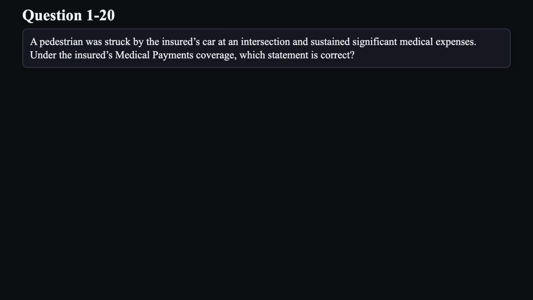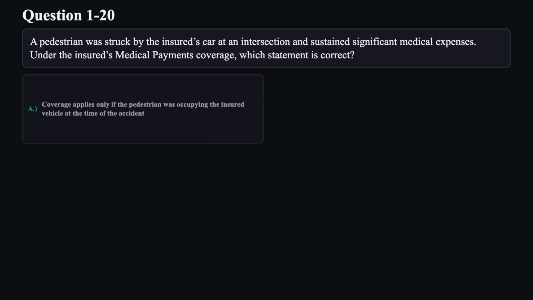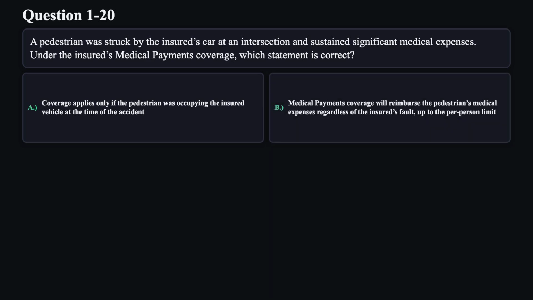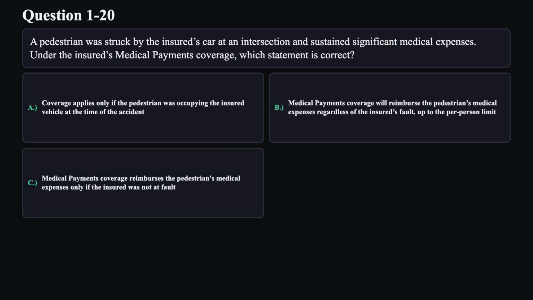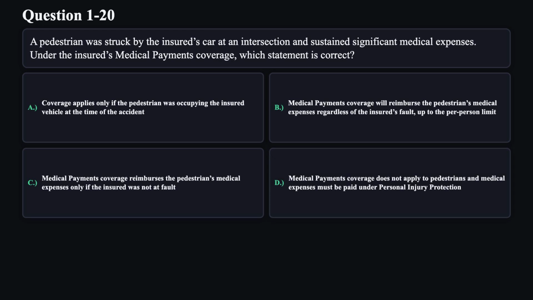Question 20. A pedestrian was struck by the insured's car at an intersection and sustained significant medical expenses. Under the insured's medical payments coverage, which statement is correct? A. Coverage applies only if the pedestrian was occupying the insured vehicle at the time of the accident. B. Medical payments coverage will reimburse the pedestrian's medical expenses regardless of the insured's fault, up to the per-person limit. C. Medical payments coverage reimburses the pedestrian's medical expenses only if the insured was not at fault. D. Medical payments coverage does not apply to pedestrians and medical expenses must be paid under personal injury protection.